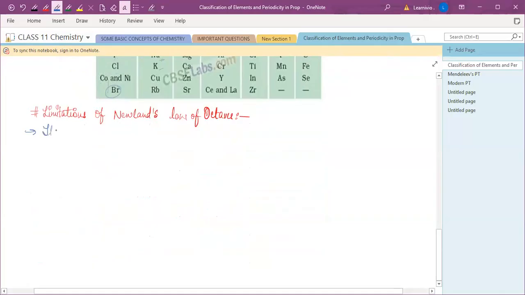So this classification was successful only up to the calcium element, up to the calcium.